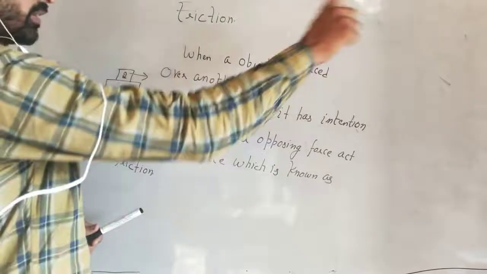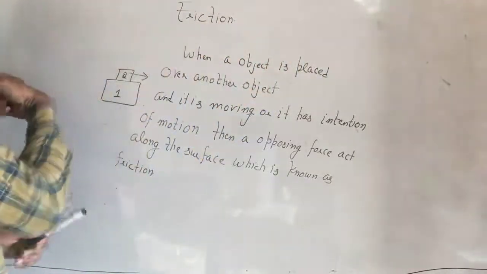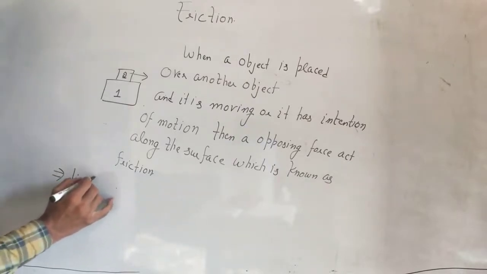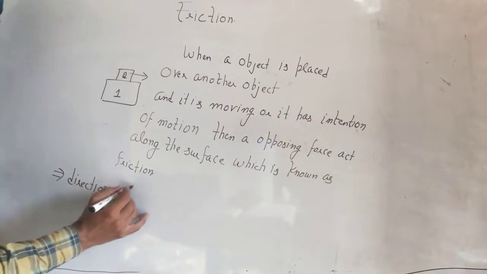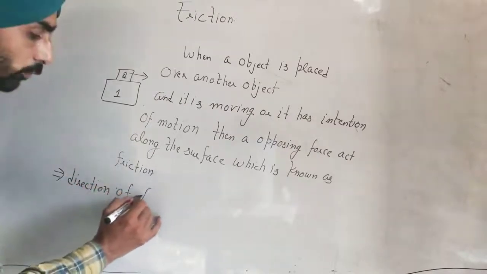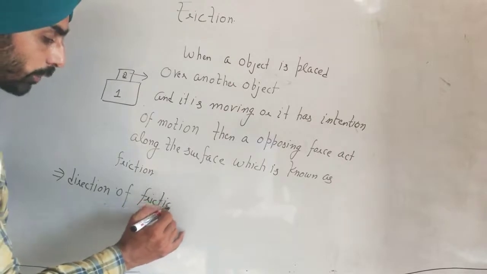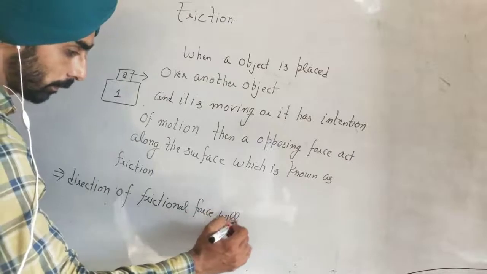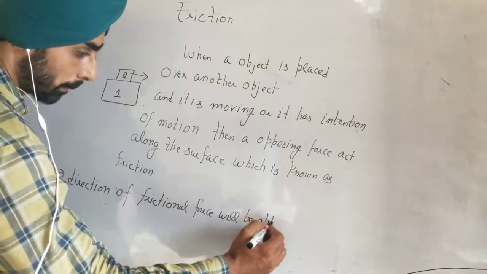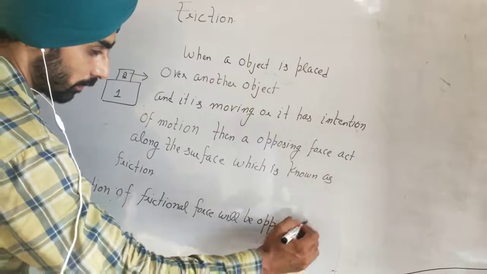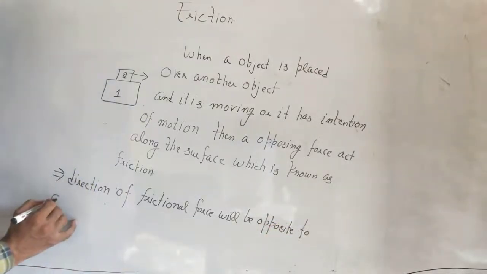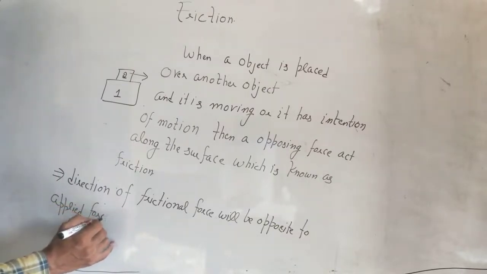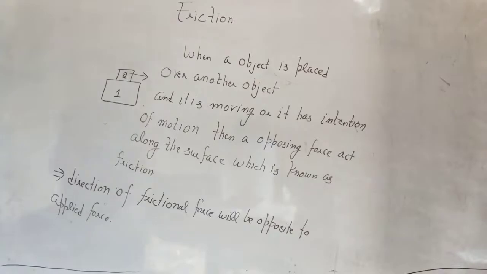If the applied force is in this direction, the frictional force will be in the opposite direction. So this is the concept.